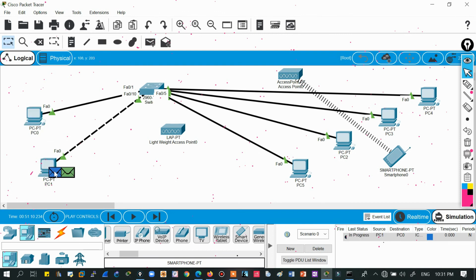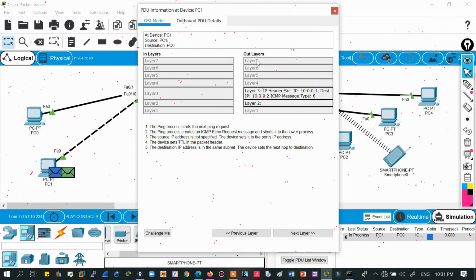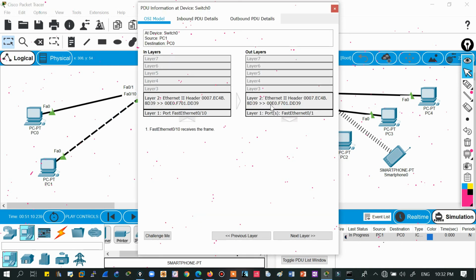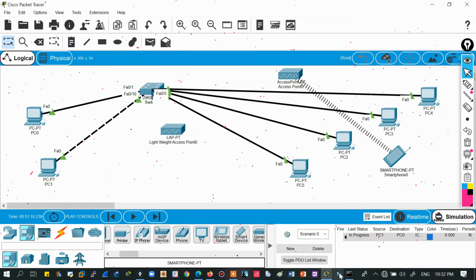So when I'm doing this process, see, data from layer 7 will go to layer 6, then layer 5, then layer 4, then layer 3. In Packet Tracer we generally see layer 3, layer 2 and layer 1. At layer 3, what kind of information am I adding? Source IP, destination IP, see this one. And at layer 2, once the ARP process is done, which I'll tell you about later, the data gets one more piece of information, and that is MAC addressing. You can see it at layer 2. When I add this type of information layer by layer to the original data, that is the encapsulation process.